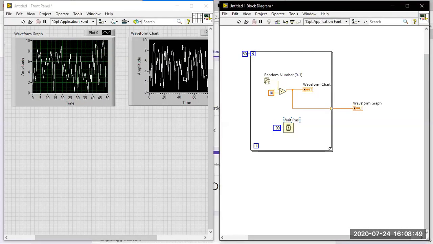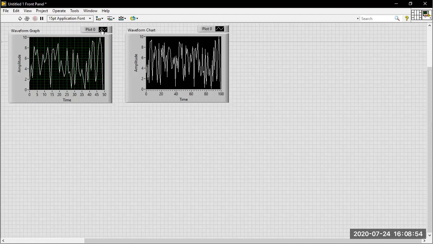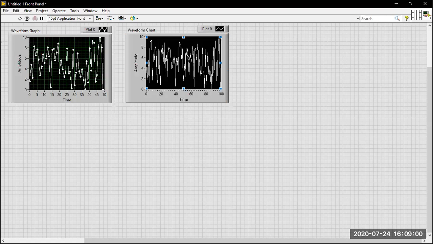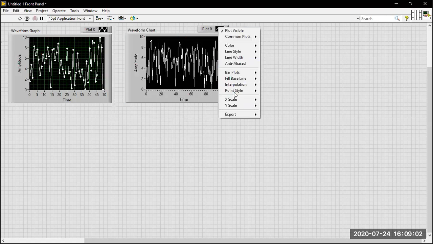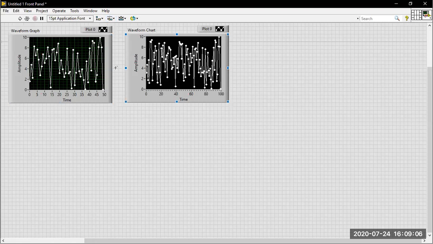Before that, let me go for the point style so that you can see. Now, how many plots are available here? How many data points are available in the graph? Totally 50 data points are available in the waveform graph.